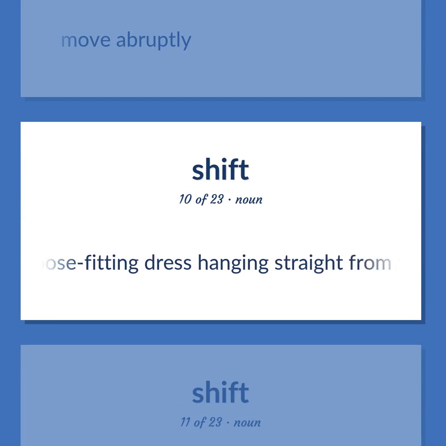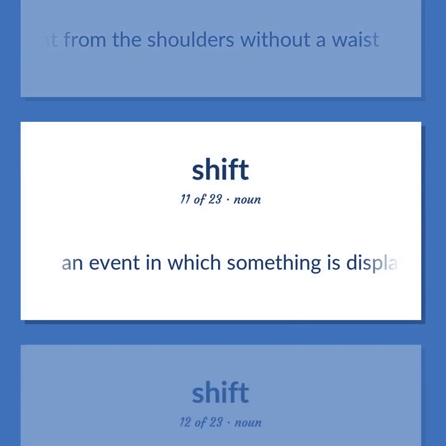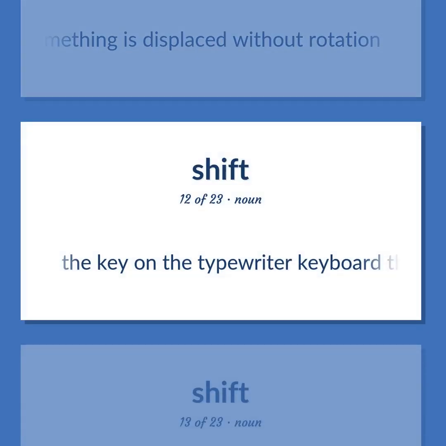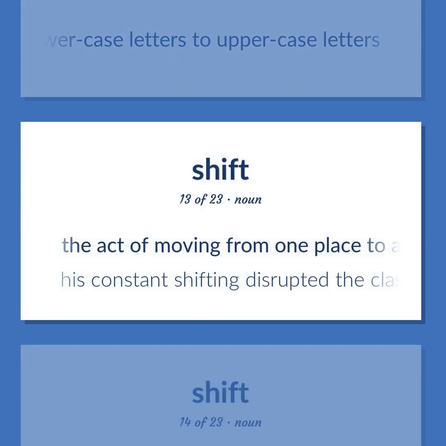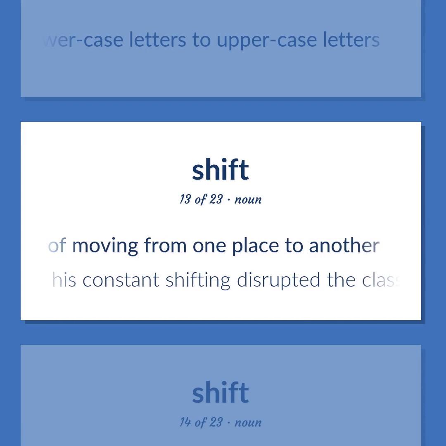A loose-fitting dress hanging straight from the shoulders without a waist. An event in which something is displaced without rotation. The key on the typewriter keyboard that shifts from lowercase letters to uppercase letters. The act of moving from one place to another. His constant shifting disrupted the class.